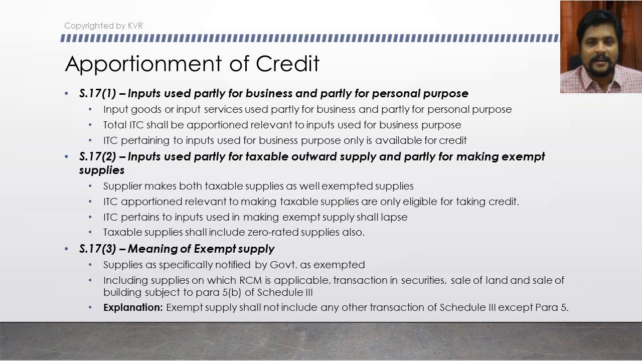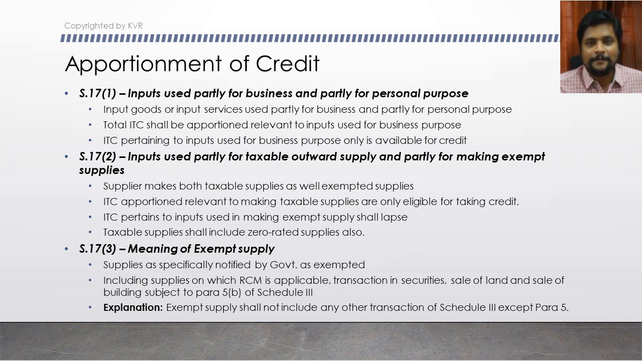This concept says that whenever any goods or inputs are purchased or any services availed, they should be used either fully in the course of business or for the furtherance of business. For example, if any inputs are partly used for personal purposes and partly for business purposes, that is one scenario. And if the inputs purchased are partly used for providing exempted output services or partly for taxable output supply, that is another.